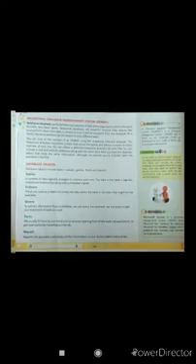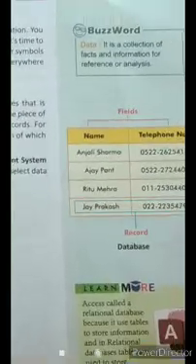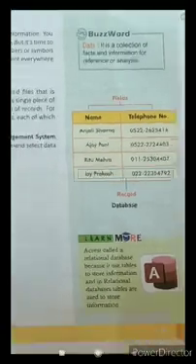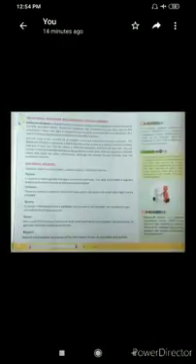Now in this table we have seen only name and telephone number. So you can make another table with name, and the next field will be email, not telephone number. Another table can be made with name and website address. So with the name, we can fetch the website address from the other tables.